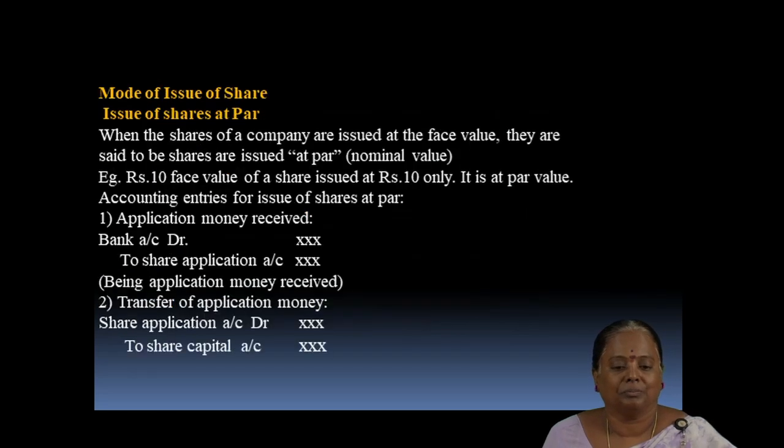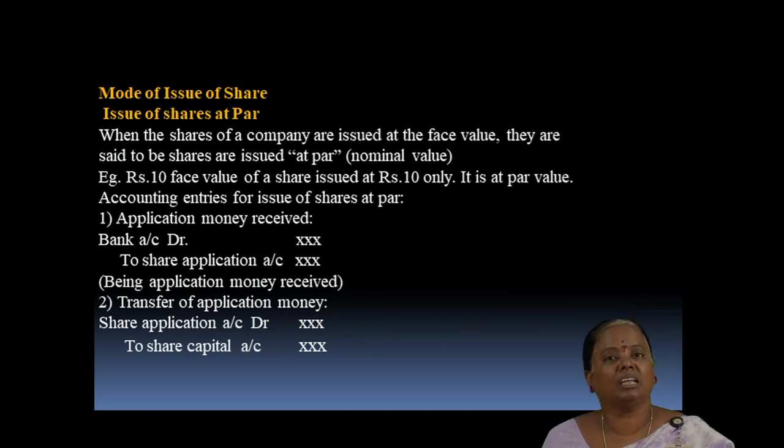Right. Next one is mode of issue of shares. The shares can be issued by the company either at par, at premium or at a discount. Let's see the accounting treatment for the issue of shares when it is issued at par. At par means face value. If the share price is rupees 10, the same rupees 10 is issued to the public and raised from the public. It is called the shares are issued at par value.